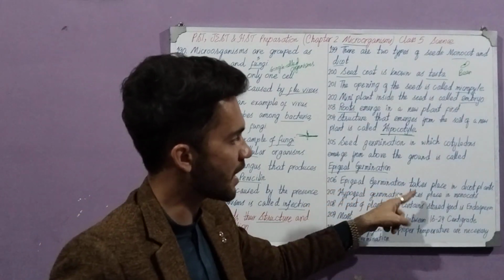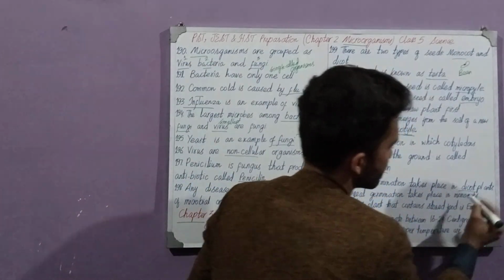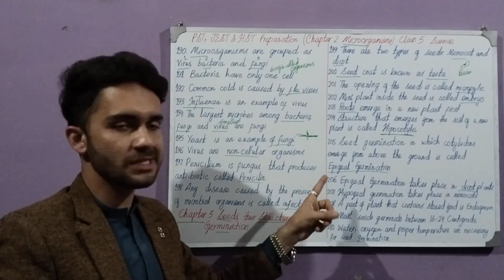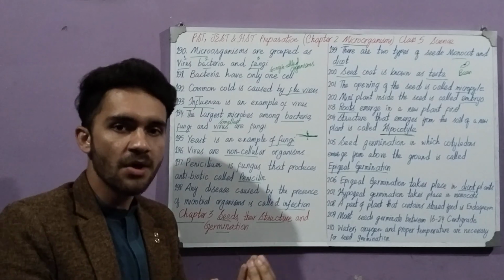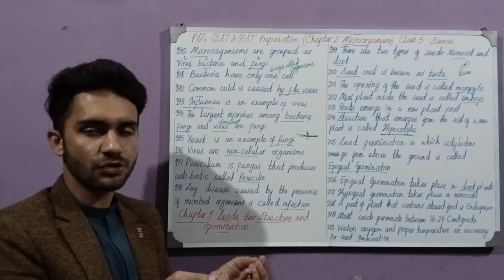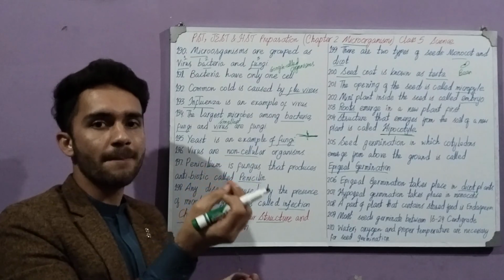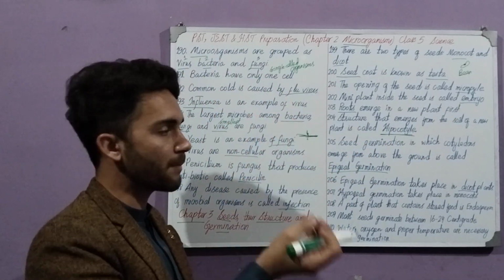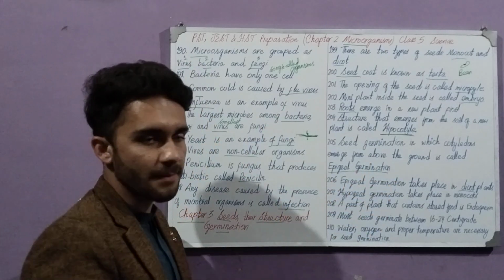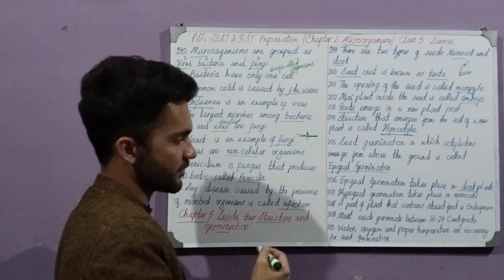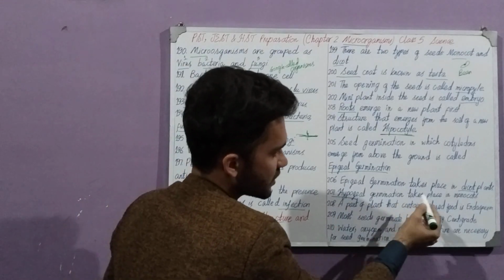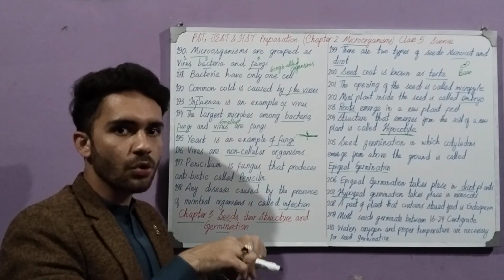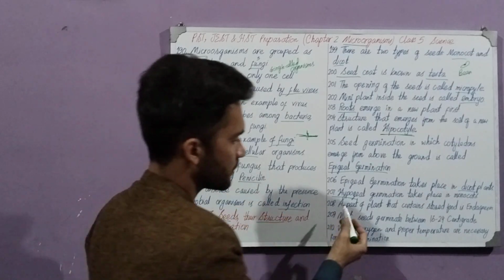Epigeal germination takes place in dicot plants. In those seeds which have two parts, epigeal germination takes place when the seed splits into two, and the new baby plant, which is the embryo or the hypocotyle, emerges upwards. That sort of germination is called epigeal germination. Hypogeal germination takes place in monocots, where the plant goes down first and then comes up.